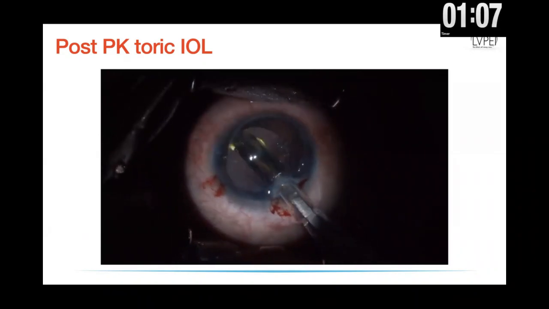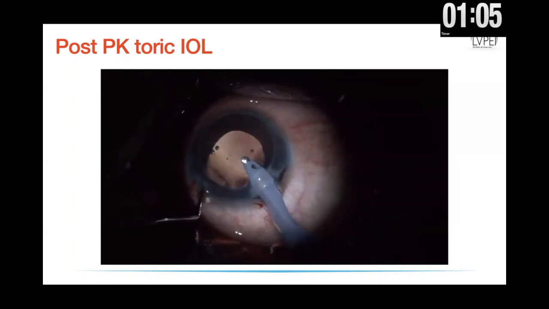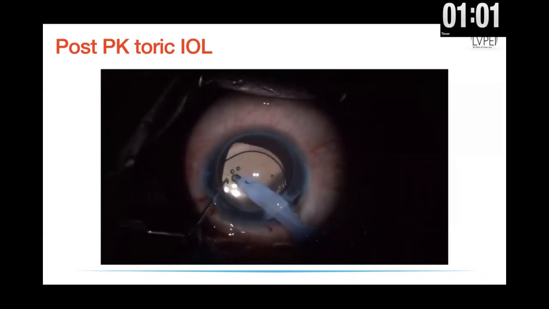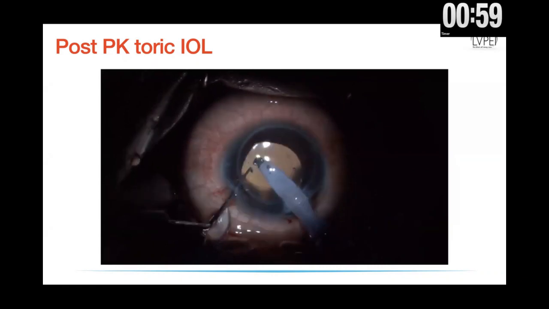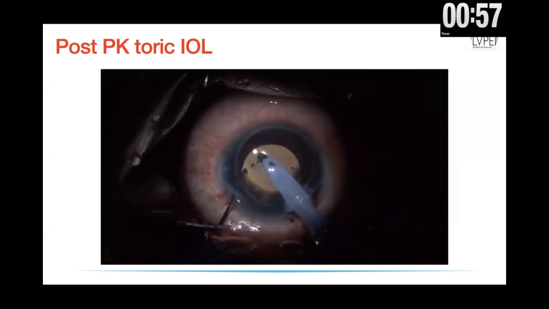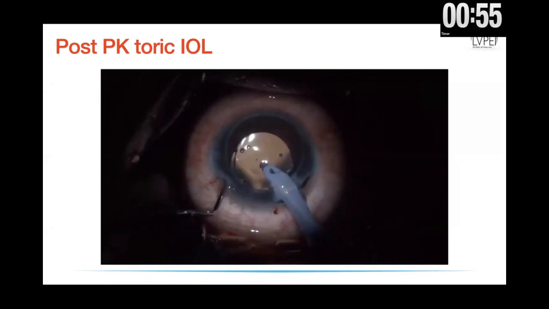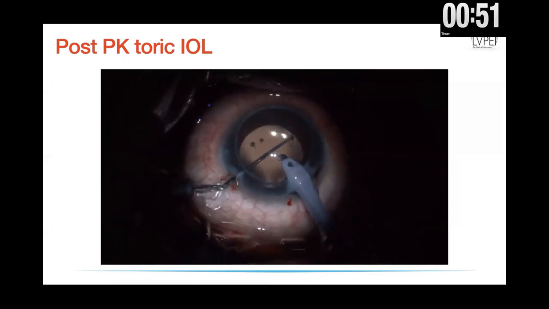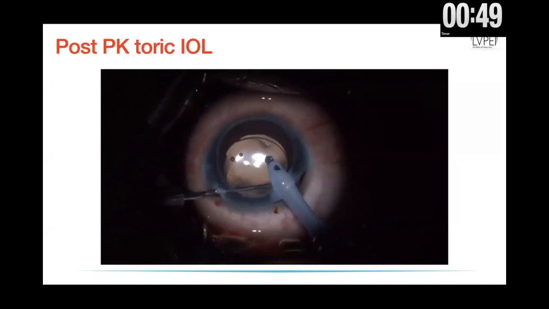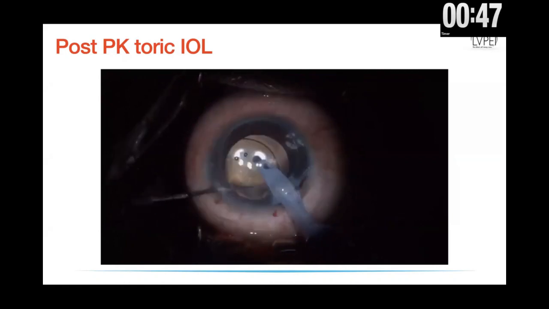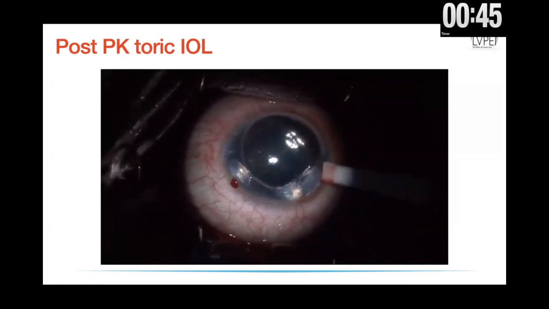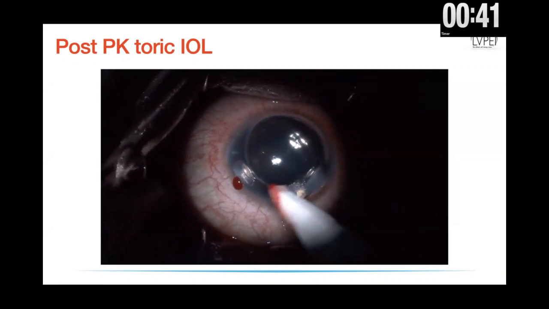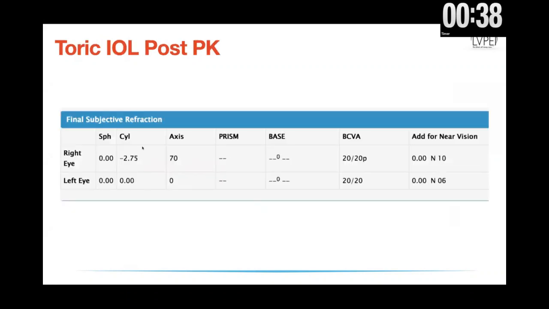This is an Alcon toric IOL. Again, no financial interest. But after you implant, it is very important that as you remove your viscoelastic, you keep rotating the lens in your left hand using another instrument so that your final alignment is always with no viscoelastic inside the eye. And you remove all the viscoelastic from behind the lens as well so that there is no rotation. Here you go. I'm lifting the lens and removing all the viscoelastic, so there is no rotation after you remove all the viscoelastic. Then you check your incisions, and that's the end of surgery.